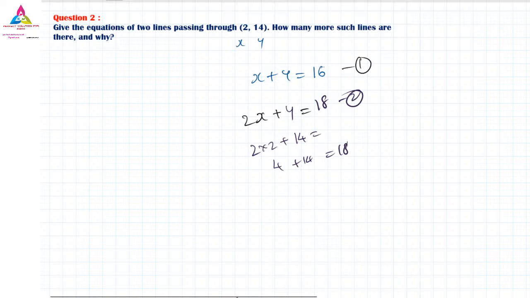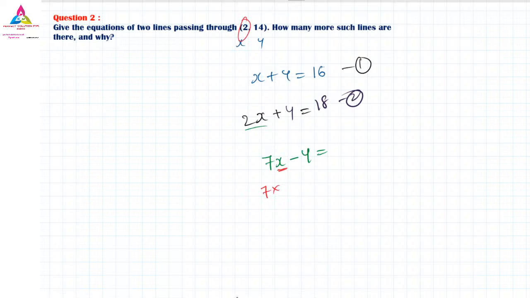Similarly, you can move on. You can take any equation you want. For example, instead of 2x, you can take 7x minus y. 7 into the x value, which they have given us as 2, minus the y value 14. So 7 twos are 14, minus 14. What is 14 minus 14? 0. This is our third equation.